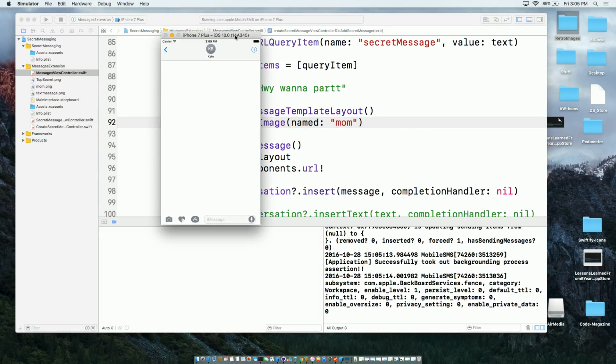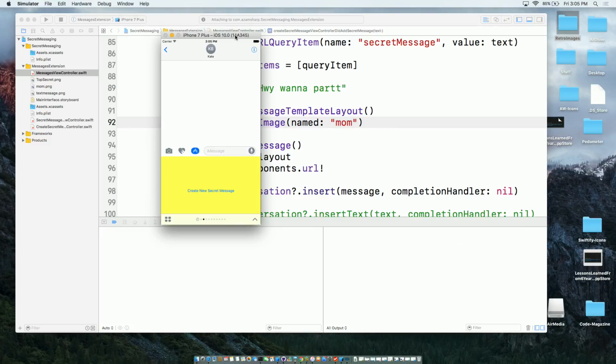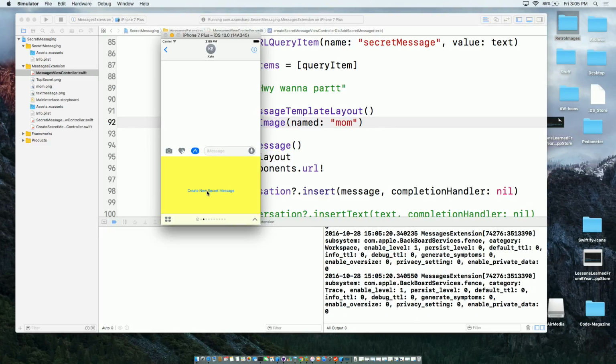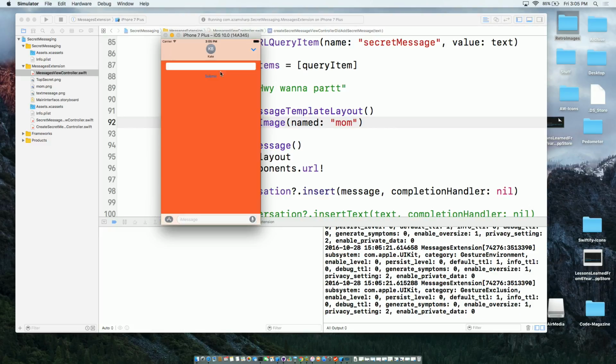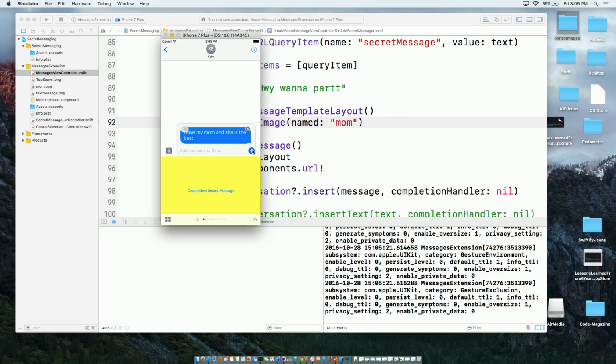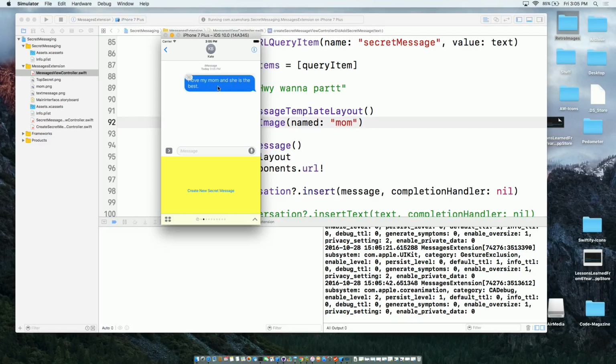Now it's going to replace the background image with some other image. All right, so here we go. I just added a gesture so I can fill it out quickly, right? Whatever this is, hey, are you going to a party or something? And now we can actually send the message like this. This is not really obvious for a parent, right? So they can say it just says I love my mom and she's the best.